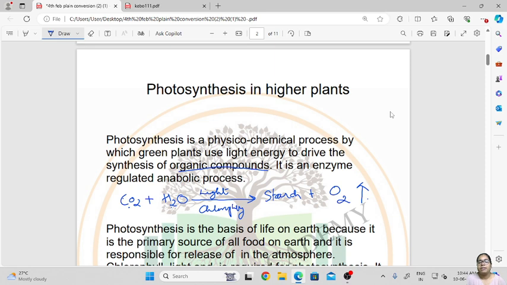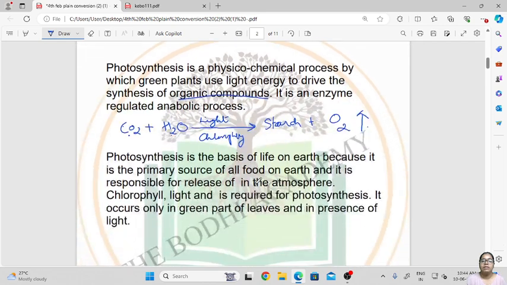So this is the basic process of photosynthesis. In this chapter we shall learn in detail how this process takes place, and where it takes place. Photosynthesis is the basic life process on earth because it is the primary source of all food on earth, and it is responsible for the release of oxygen in the environment.